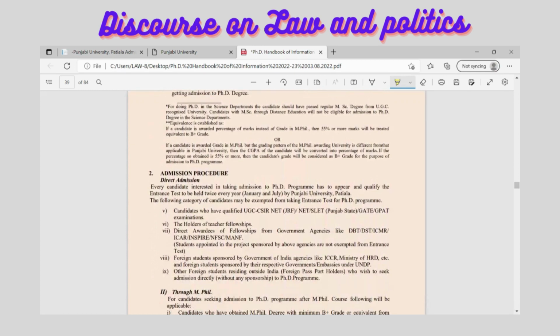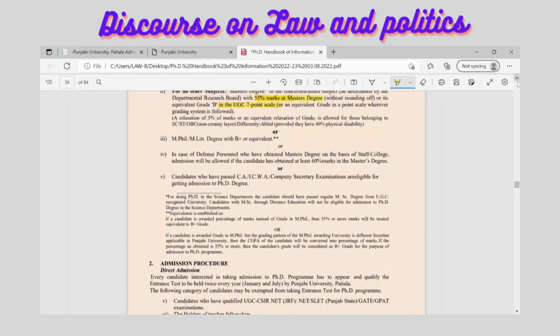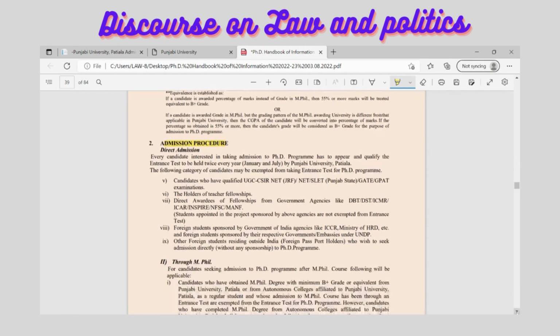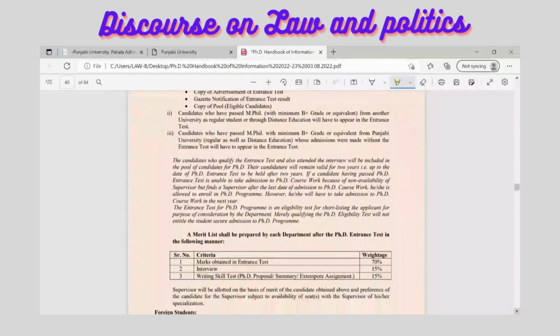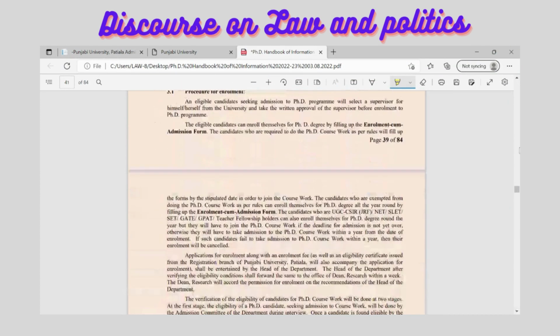So it is a good opportunity for all the candidates who have just an LLM degree with 55% marks, and then they may apply here. On the other side, those candidates who have a Master of Laws with UGC NET and JRF have a good opportunity to get direct admission, and then they just need to appear in the interview, and they can get the admission with the help of the interview. That is also a good one, and this is the way you can find the entire process given here. So it is a good opportunity.